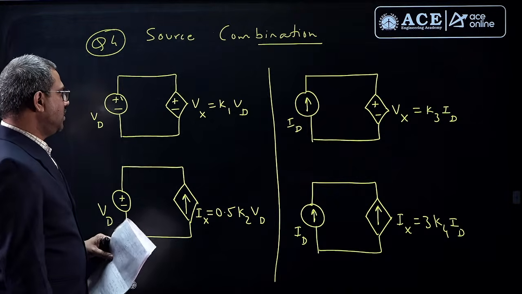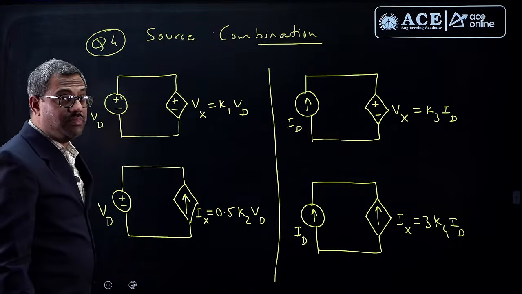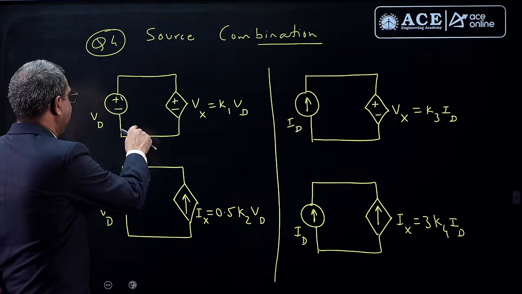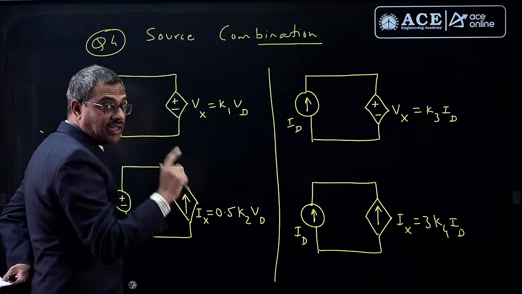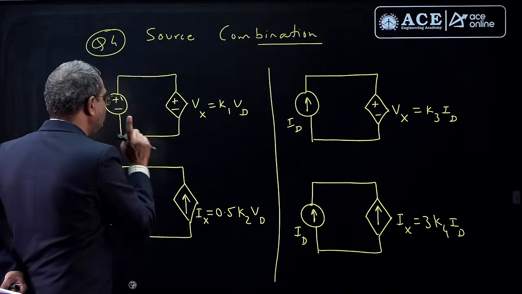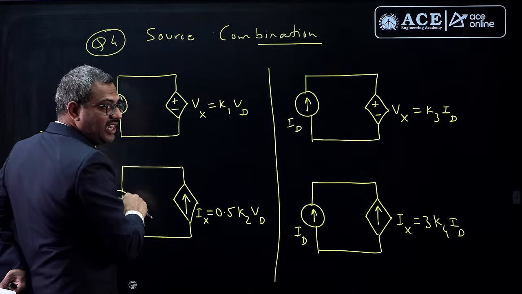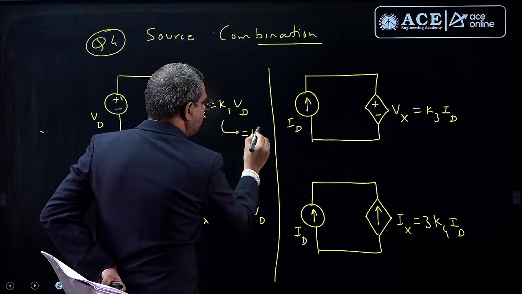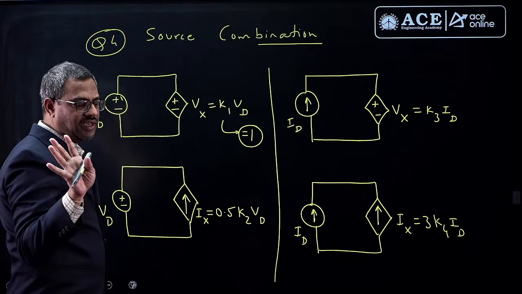Now see here. First of all, here there is a voltage source and also a voltage source. To satisfy KVL, both must be equal. Yes or no? Otherwise, it is a violation of KVL. KVL is satisfied when this is minus VD and this is plus VD. When minus VD plus VD, then only it is valid. So K1 should be such that it satisfies KVL. If it is minus VD plus VD, it will come to 0. So K1 should be 1. That is certain. Then only KVL is satisfied, otherwise it is a violation of KVL.